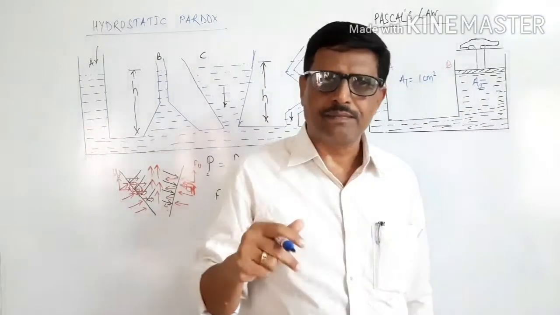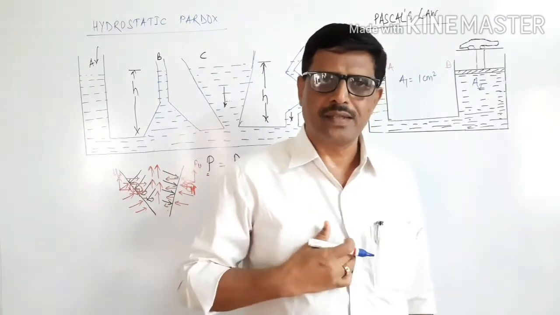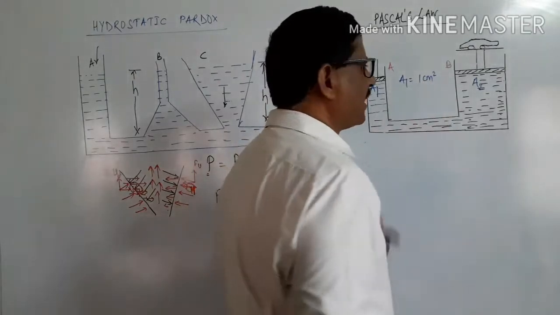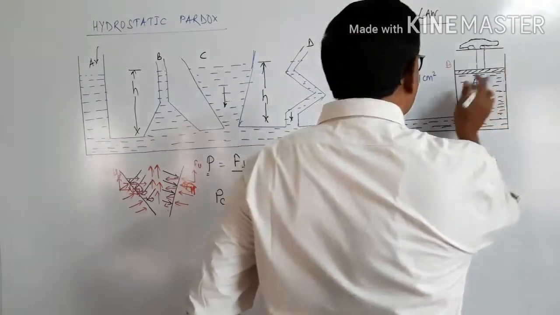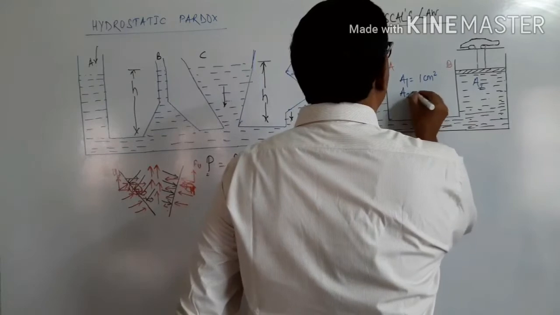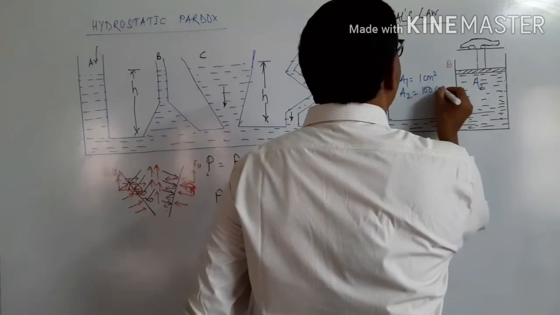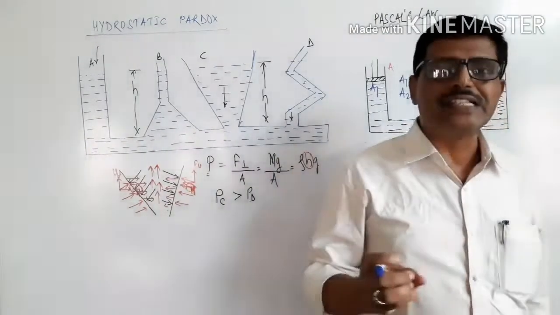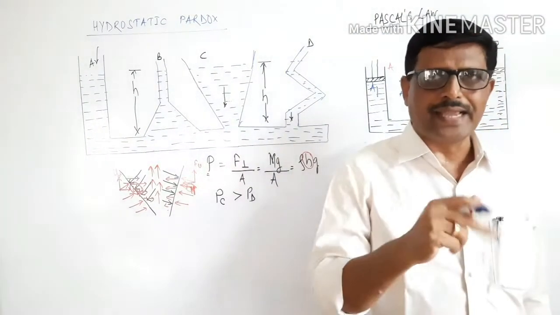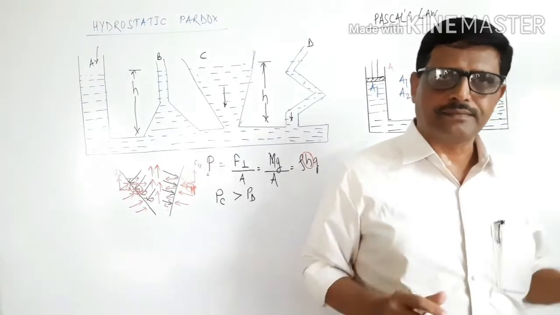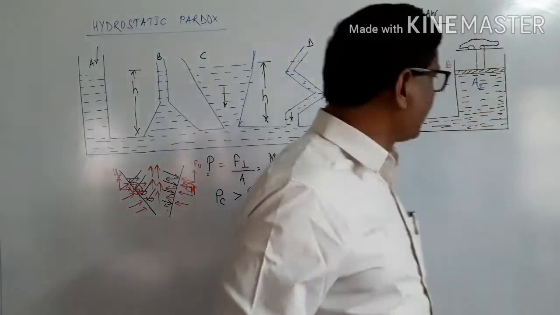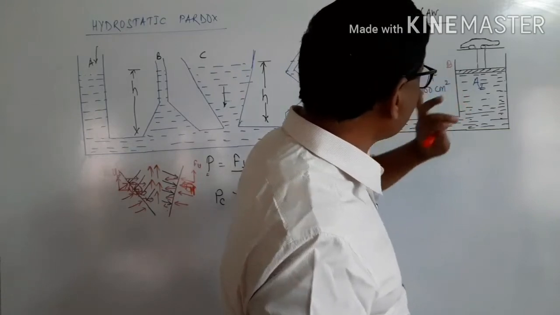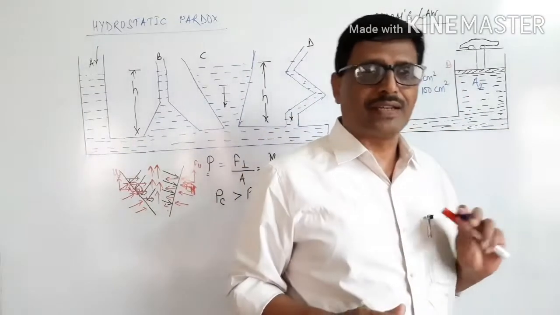Each side is 1 centimeter, and its area is side square, 1 centimeter square. And this is the cylinder whose cross section area is 100 centimeter square. It's a square of 10 by 10 centimeter, 10 centimeter of side. The area A2 is 100 times more than the area A1.